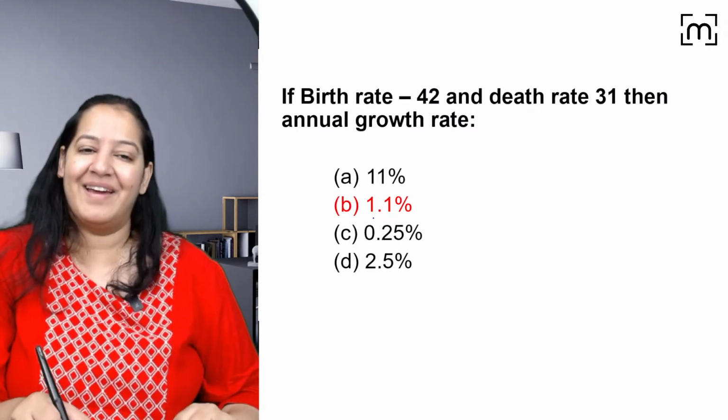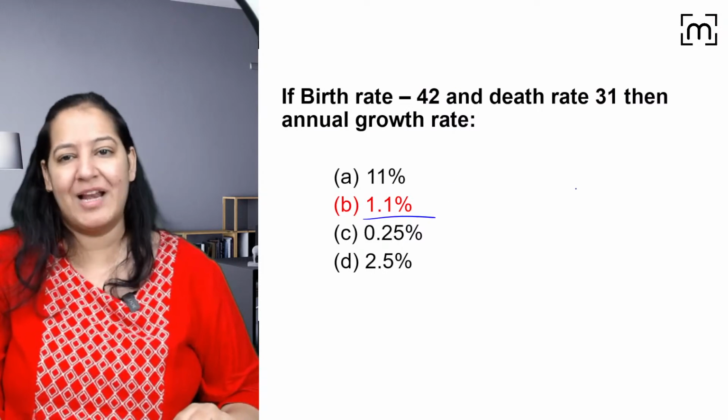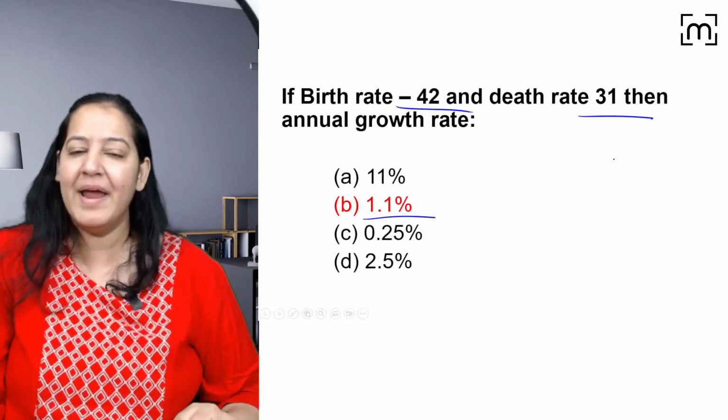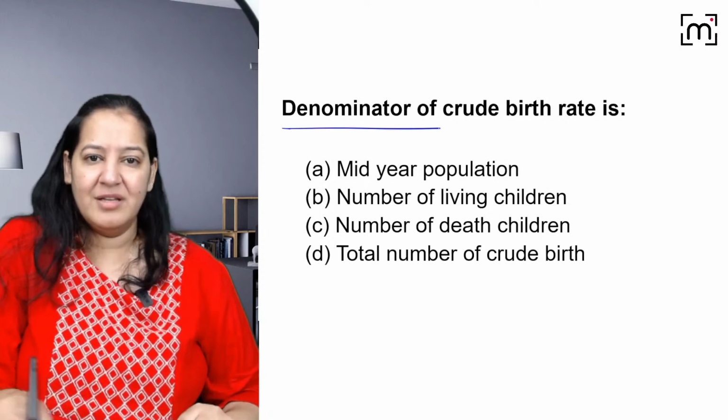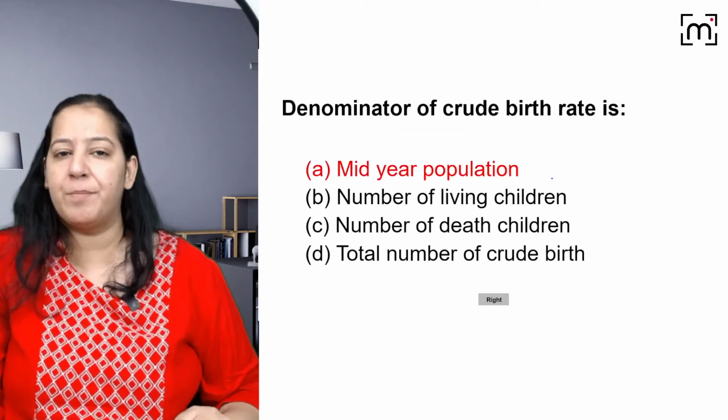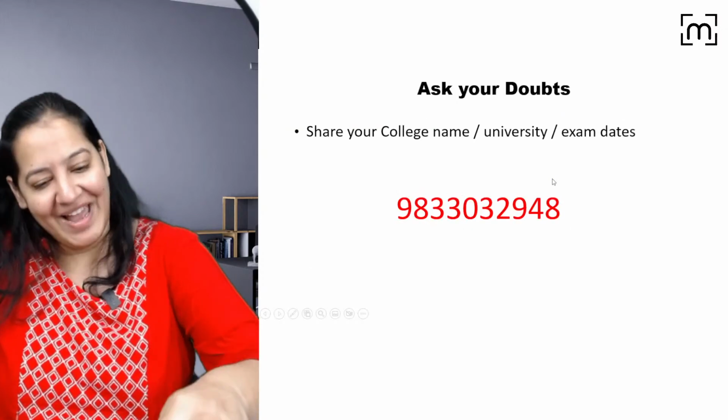Yes, most of you are right. The correct answer is 1.1. I told you how to calculate it: 42 minus 31 divided by 10. It will be in percentage. Say yes. So this question is already done. The denominator of birth rate is the mid-year population, repeated many times. Right? So I would like to stop here.